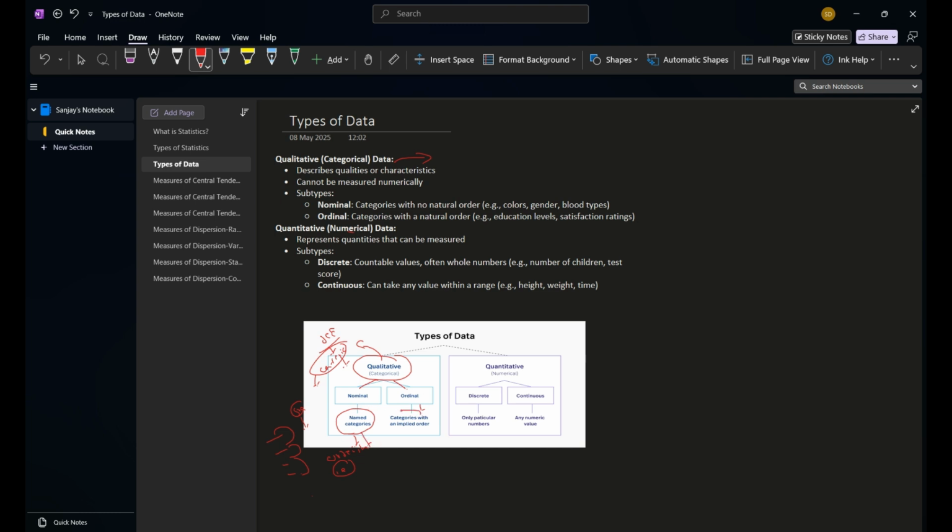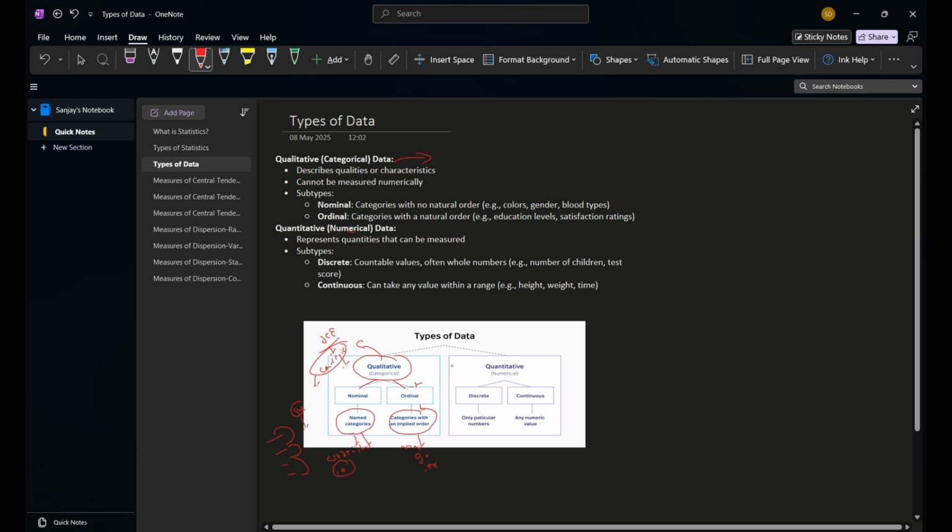And ordinal data, as the name suggests, has order in the data, like good, better, excellent, best. Where there is order in the categorical data, we classify it as ordinal data.